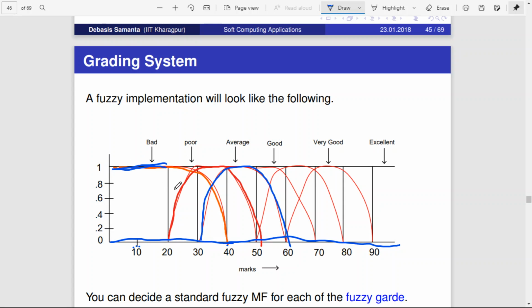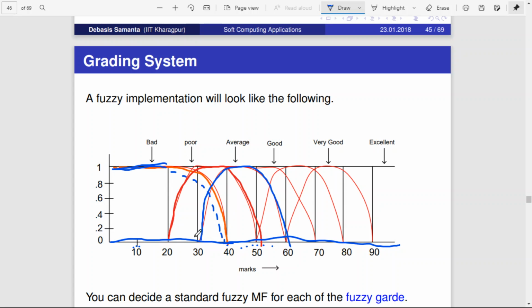Anything from 20 to 40, it is going to result in these values. Anything greater than 40, it is going to result in 0, there is nothing here. So this membership function is used to categorize only bad and poor.